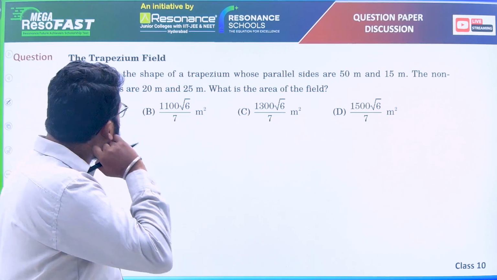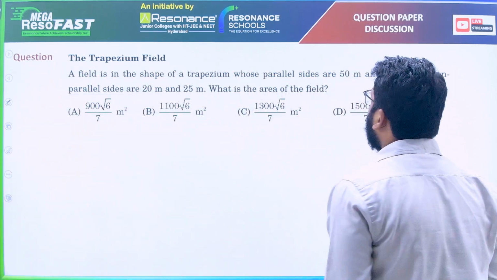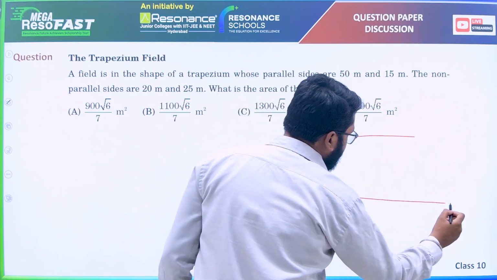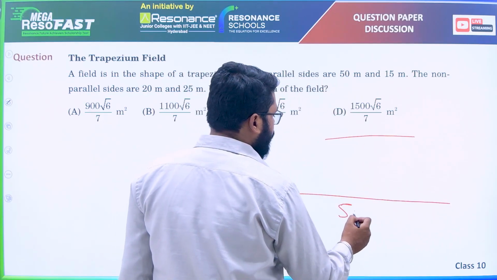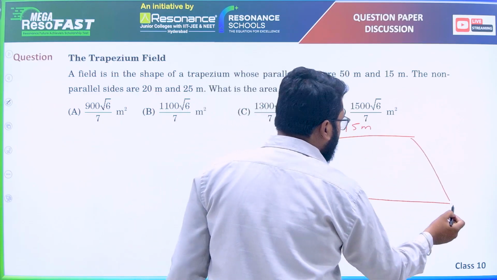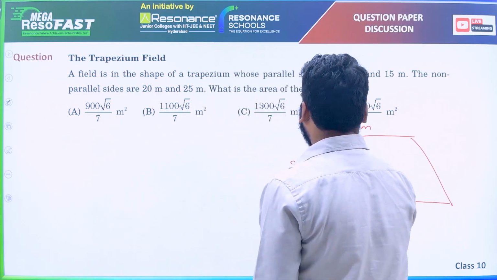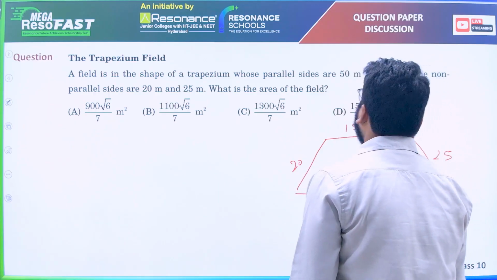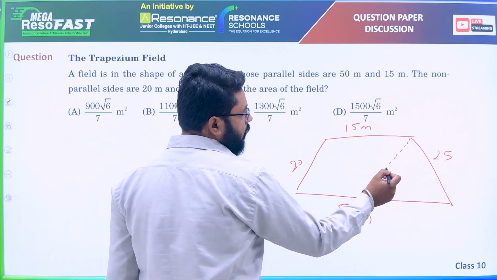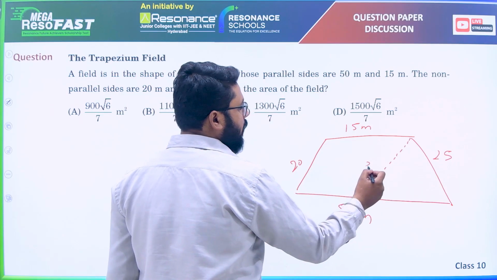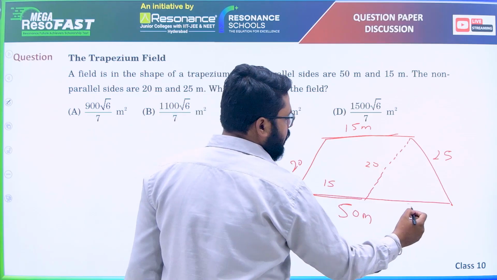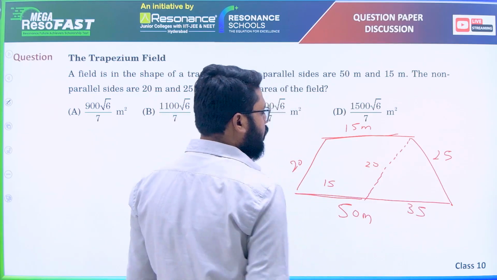Next, a field in the shape of a trapezium whose parallel sides are 50 and 15. These are parallel sides. Let us say this is 50 and this is 15 meters, and non-parallel sides are 20 and 25. Find the area of the field. Well, let us draw a parallel side here. This is also 20. By symmetry, this is 15, this is also 15, and this left is 35. 50 minus 15 is 35.